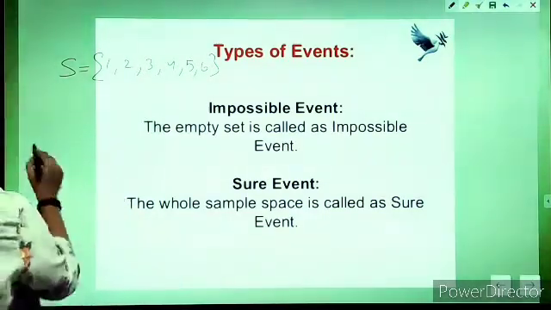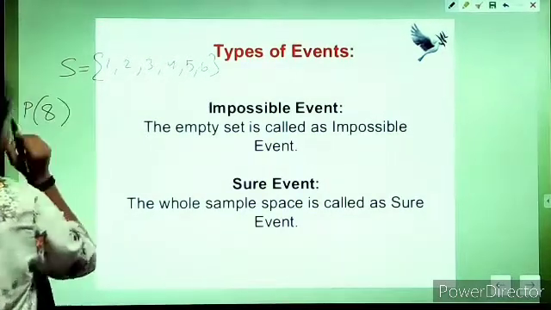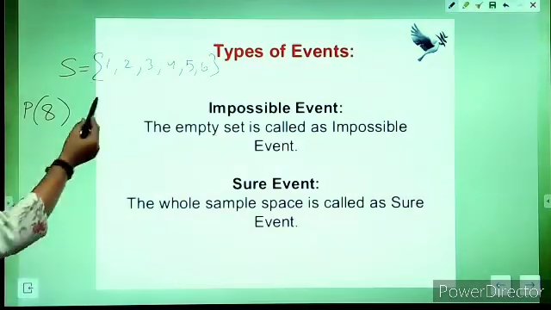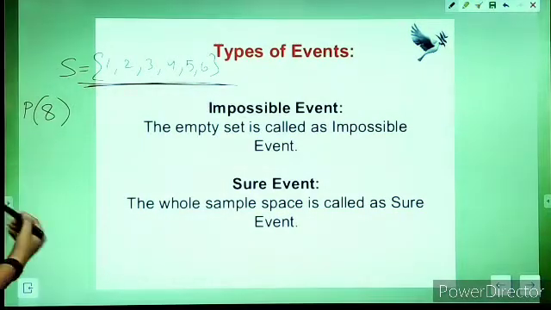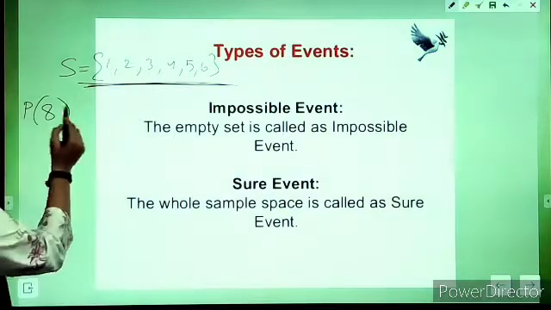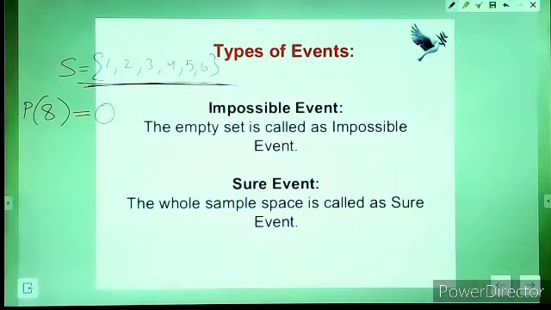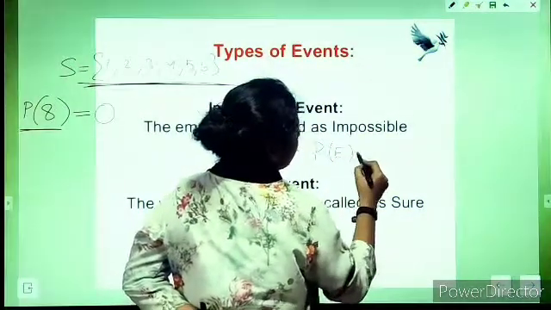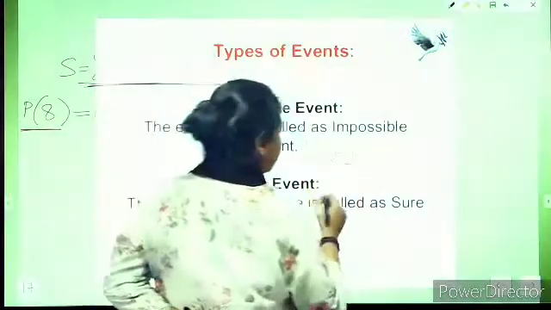Now if I am talking about a particular event, when the face rolled up has 8, is it ever possible that the face can show 8? When we are rolling a dice, the dice doesn't have 8. So the probability of this event occurring will be 0. Such events where the probability is 0 are called impossible events. The next we have sure events. Sure events are also known as certain events.